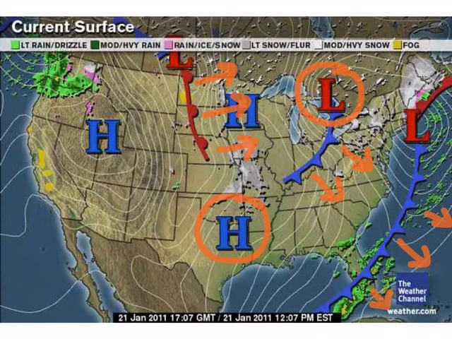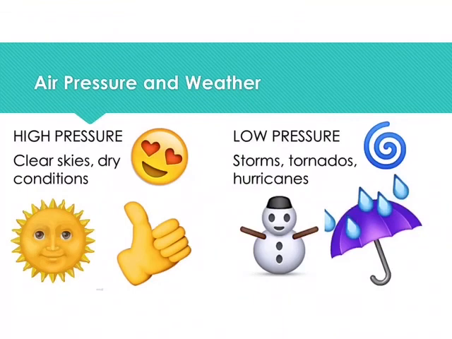Also check out that around the low pressure symbols there seems to be more rain and precipitation, maybe snow. And in the high pressure areas there's almost no precipitation. Maybe some cloud cover, but not a lot of precipitation happening in high pressure areas. So now that you've seen them on a map and you know that cold fronts lead to high pressure and warm fronts lead to low pressure, this is a little cheat sheet for you to check out.